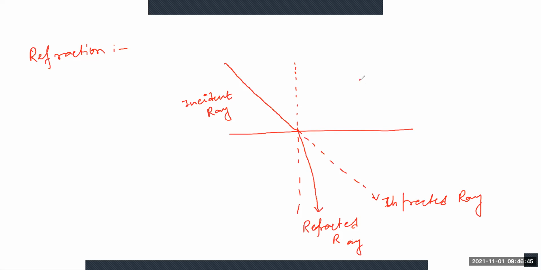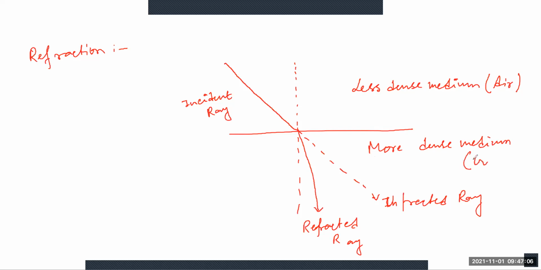This is the less dense medium. Suppose it is air, and here it is the more dense medium. So it is, you can say, glass.